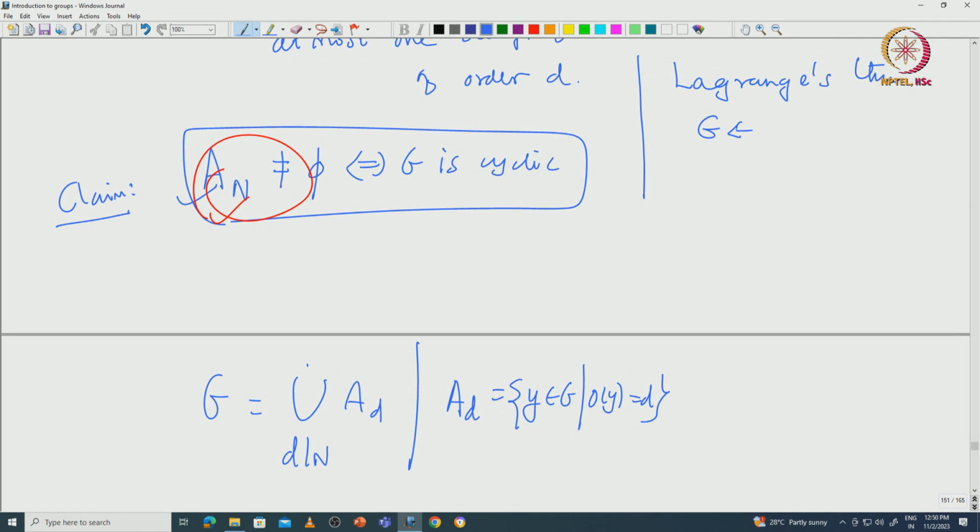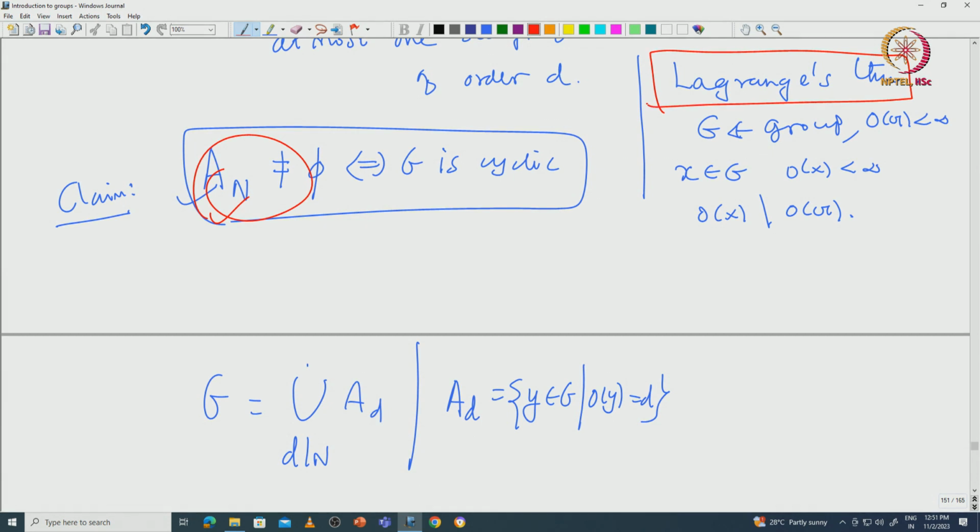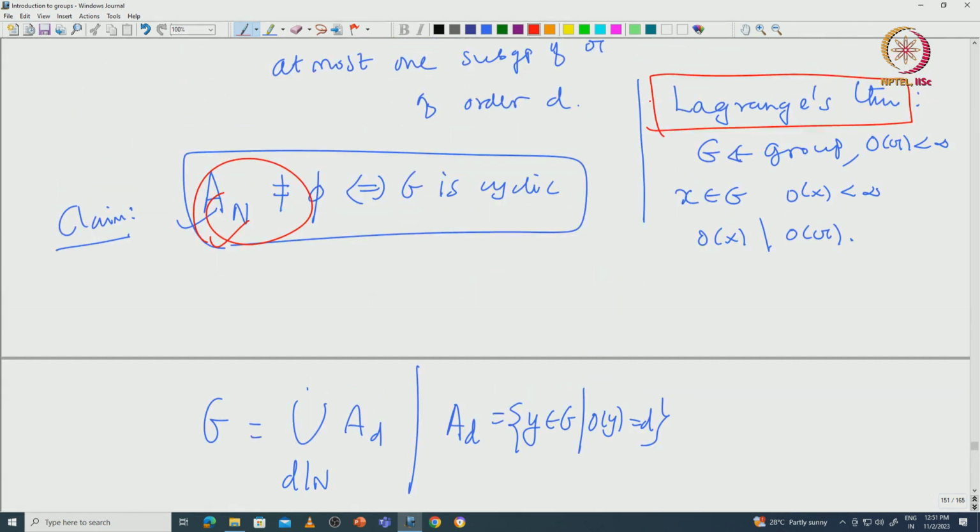If G is some abstract group and x is an element of G, and the order of x is finite, and again you assume that the order of G is also finite, then the order of x must divide the order of G.